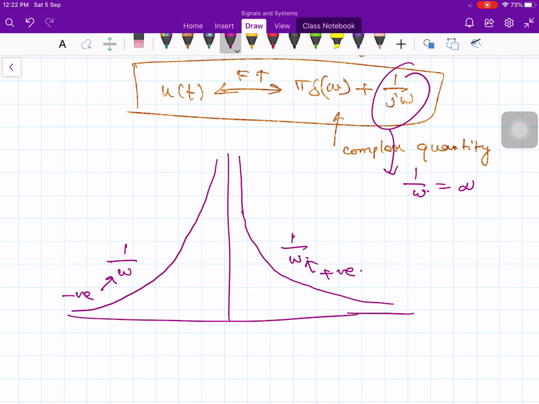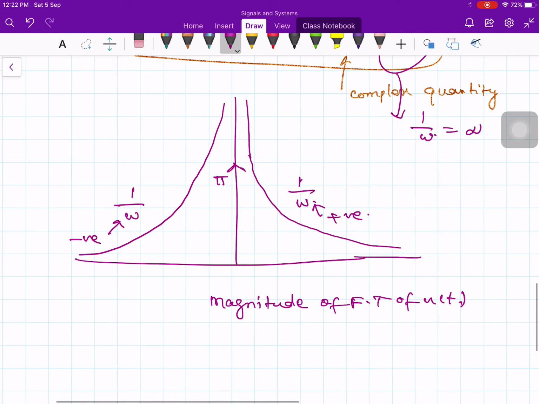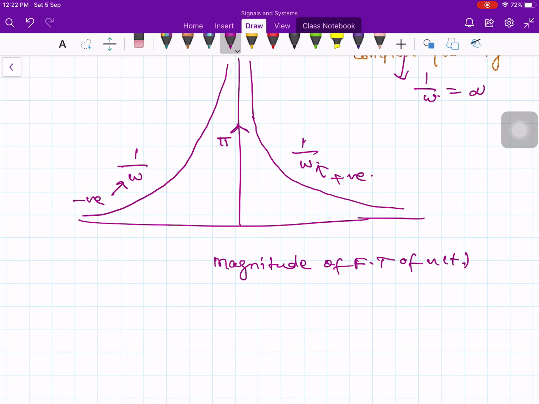If you take the magnitude, then it is a symmetric function, and there is a delta function whose strength is pi. So this will be the magnitude of the Fourier transform of u of t. You have a continuous spectrum of decreasing amplitude as omega increases, corresponding to 1 over omega.